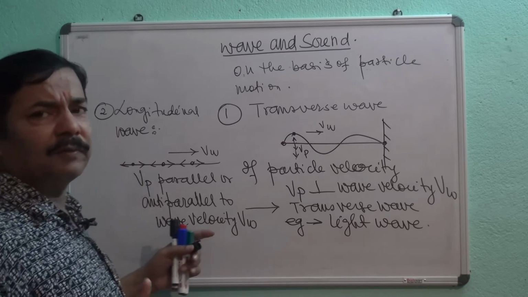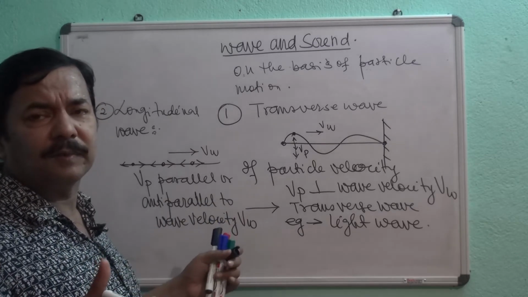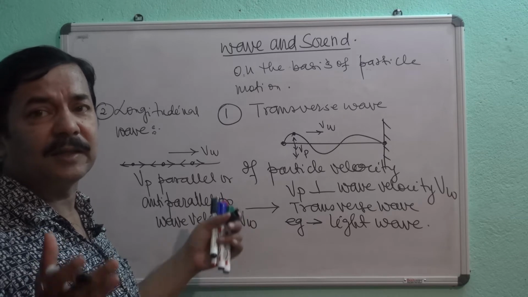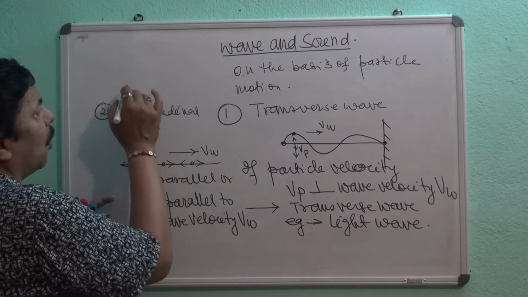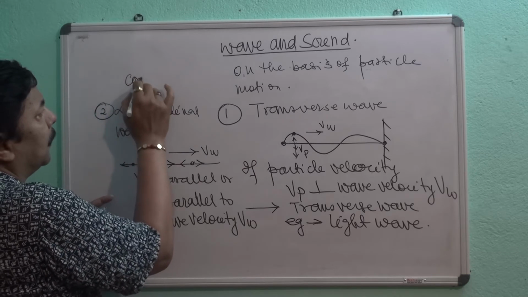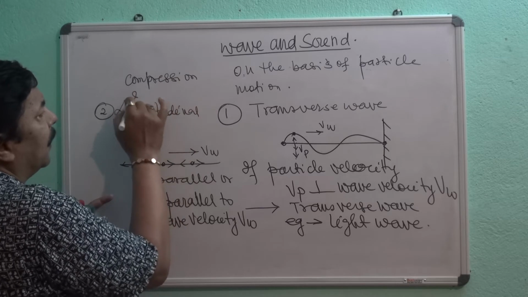In a longitudinal wave, at some point of the medium the pressure or the density increases, and at some point of the medium the pressure or density decreases than the normal value. So it travels in the form of compression and rarefaction.